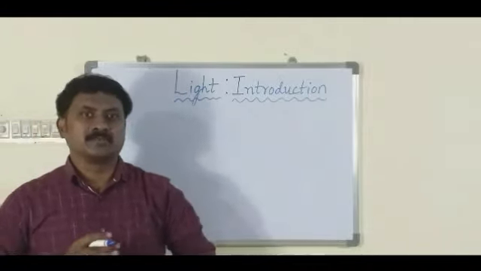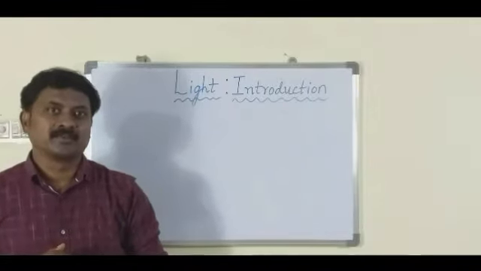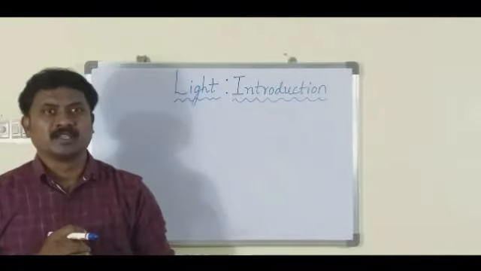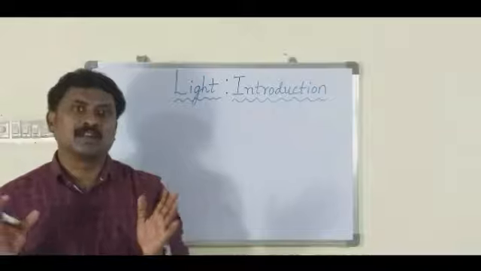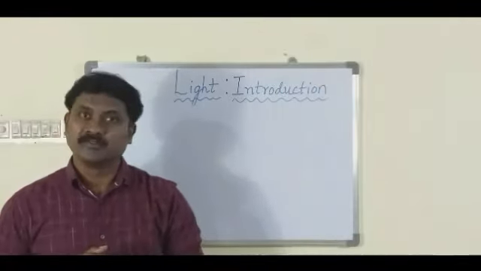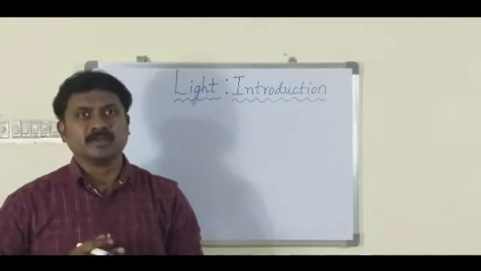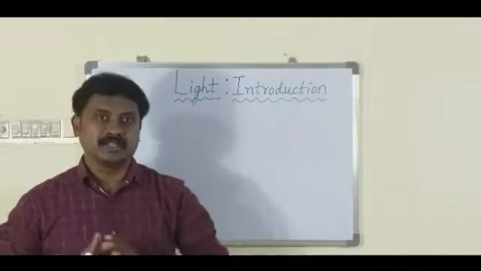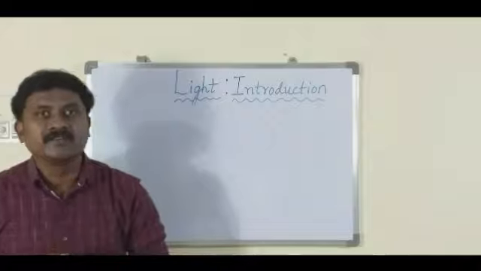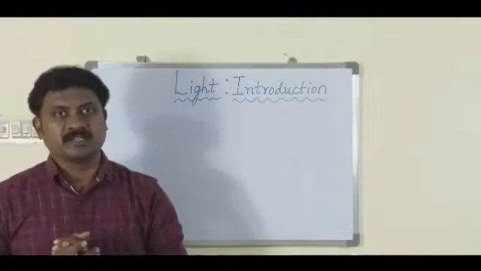So let me start with a basic question. What is required to see the beautiful things in the world? Yes, I know you will say it's our eyes, but a small question. During night time, if you switch off the light, will you be able to see anything even though you have good eyesight? Definitely not. So if you light a candle or a bulb, then definitely we will be able to see all the things. So we need some energy for the functioning of our eyes. We can define light as a form of energy which gives a sensation of sight.